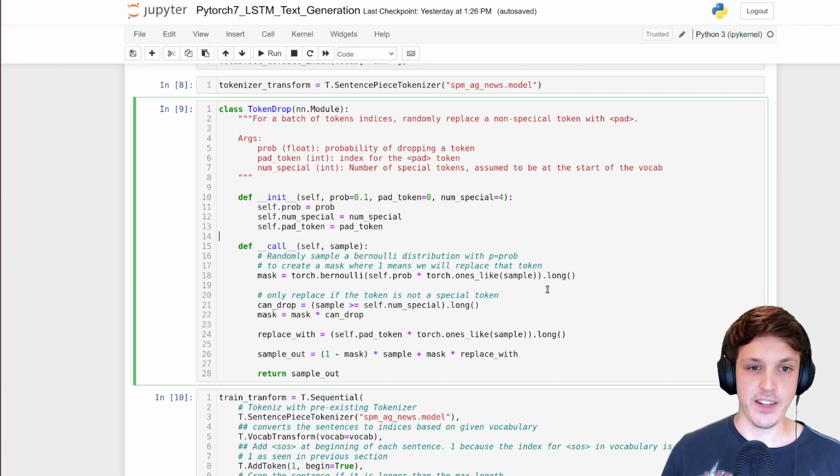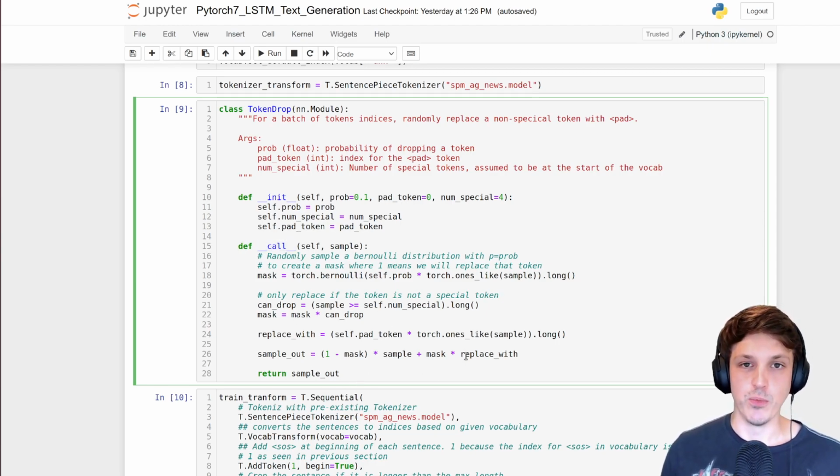I don't know if we've looked into that too much, but it's basically just an nn.Module, and the call function here is just how you actually do the transform. This is just to randomly drop some of the input tokens, or in fact replace them with pad. I won't go into that too much. This is probably more useful than the sentence classifier from before because it does overfit a bit.